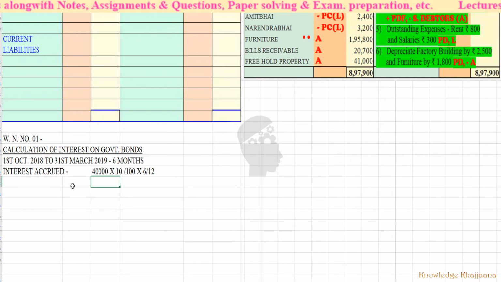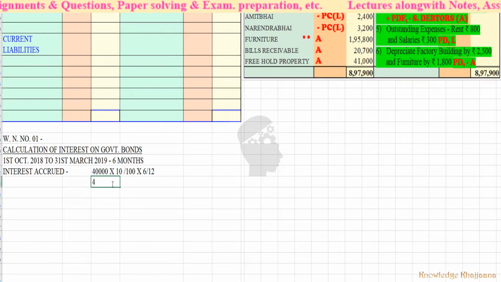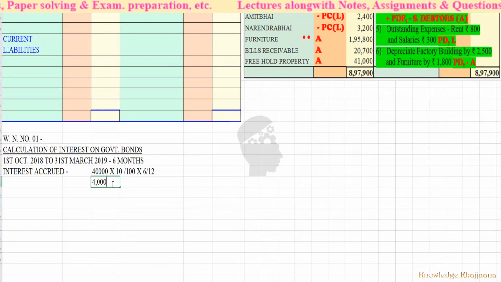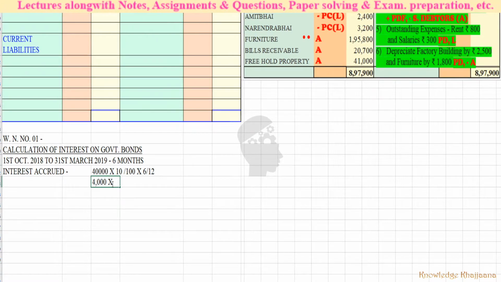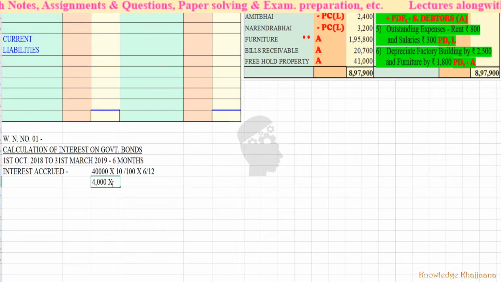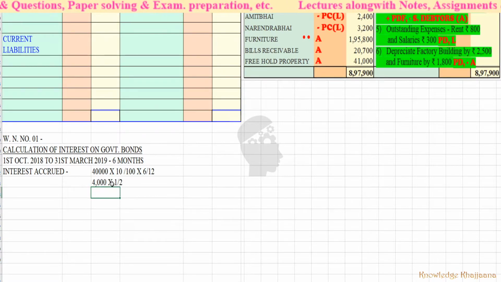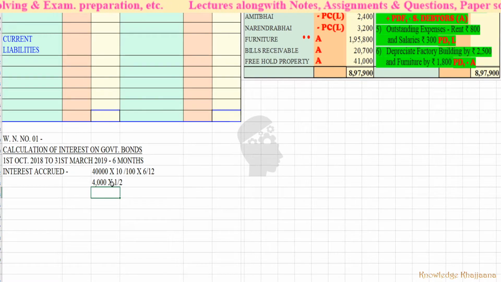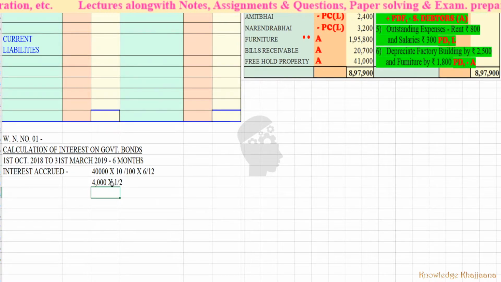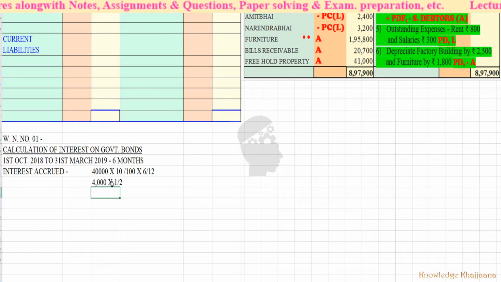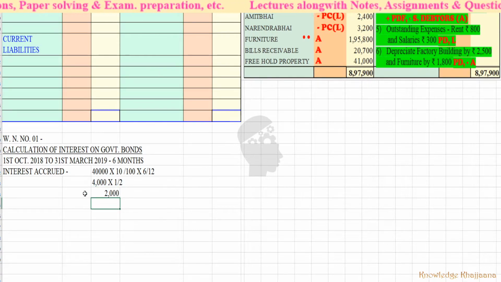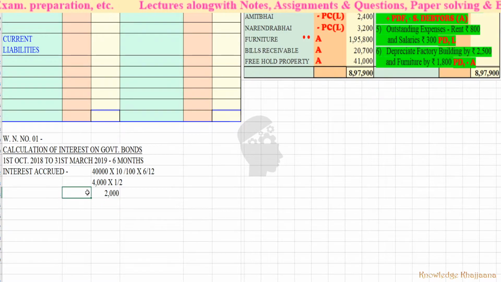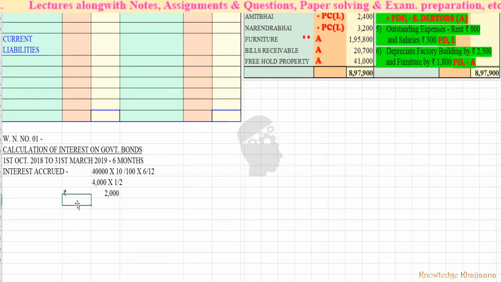So 40,000 into 10% is 4,000, into 6 by 12, that is 1 by 2, so 4,000 divided by 2. It is rupees 2,000.